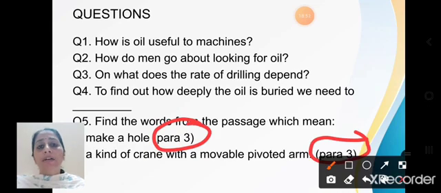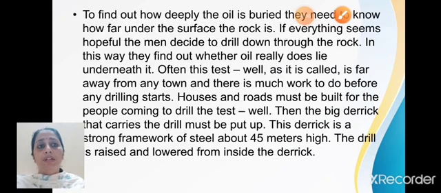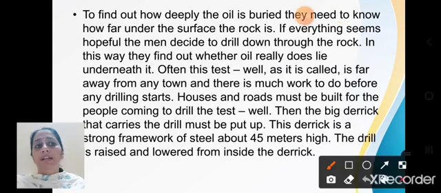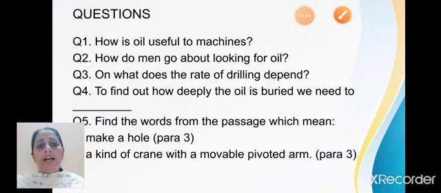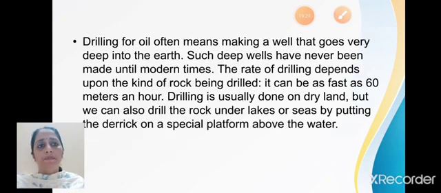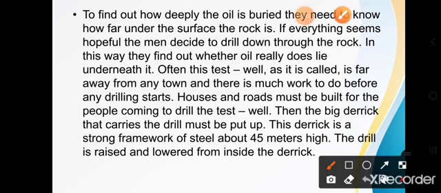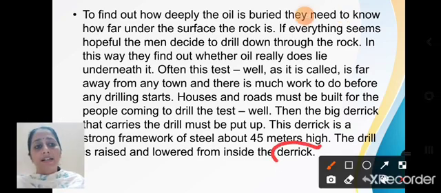So to make a hole is to drill. So here I have the word drill in the third paragraph. Moving ahead. A kind of crane with a movable pivoted arm. Again the answer is expected to be in paragraph 3. Let's see what it is. So the answer is derrick. Clear, students?